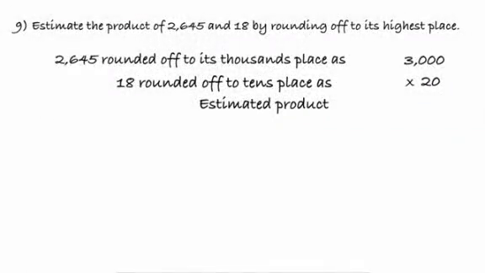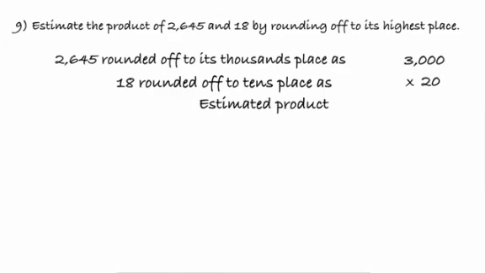Estimate the product of 2645 and 18 by rounding off to its highest place. Children, they have not specifically told you to what place you need to round it off, but they have asked you to round it off to its highest place. We have two numbers involved in this problem. The first number has 4 digits and the second number has 2 digits in it. So with this, we'll try to round off the first digit.